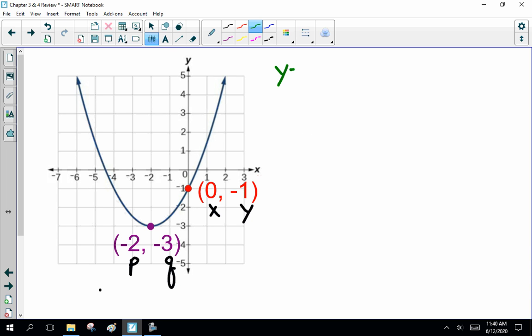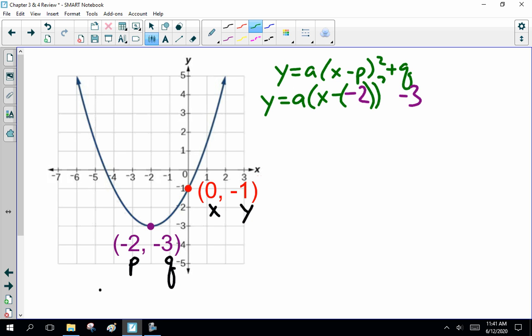Y equals a times x minus p squared plus q. So every time I see P, I replace it with minus 2, and every time I see Q, I replace it with minus 3. So y equals a times x minus minus 2 squared minus 3, or y equals a times x plus 2 squared minus 3.